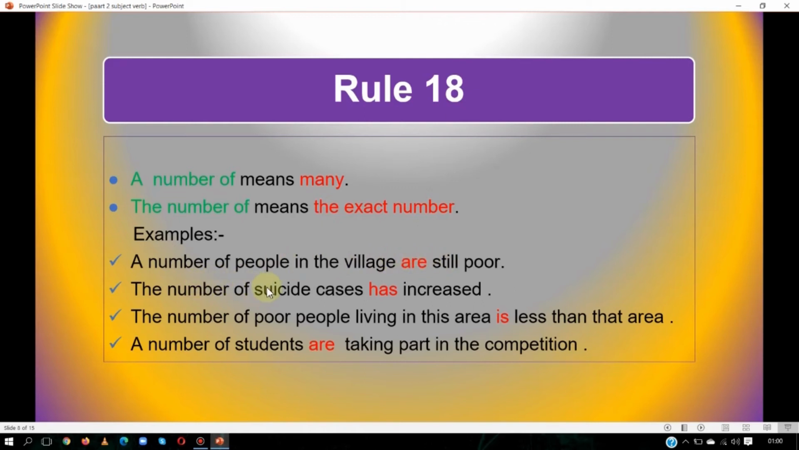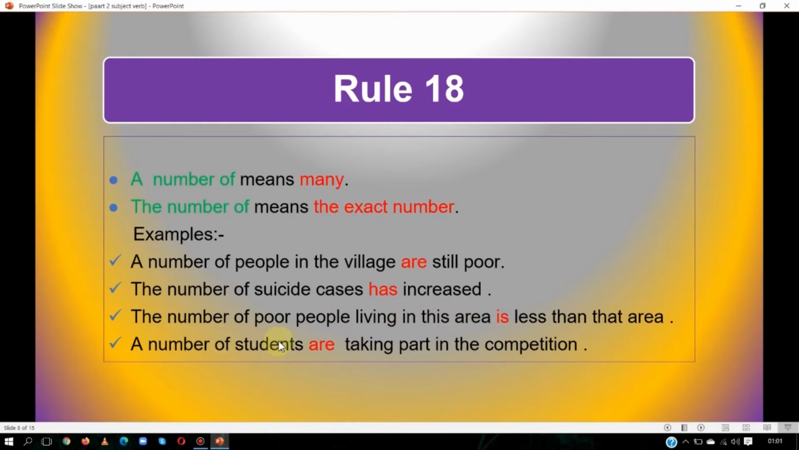The number of suicide cases has increased. So it is the exact number of cases. We will go with number, not with cases. So we have used the singular verb. The number of poor people living in this area is less than that area. So we are talking about the number of poor people, so we will use the singular verb, exact number.